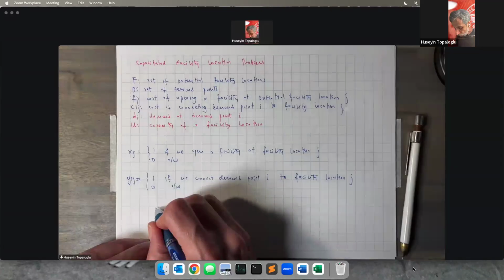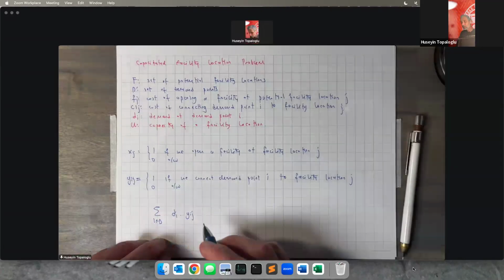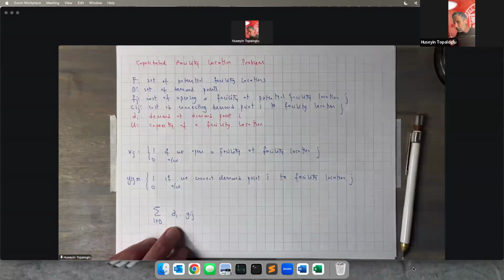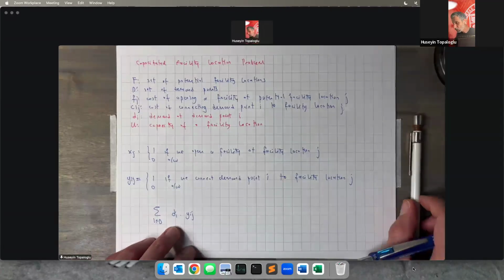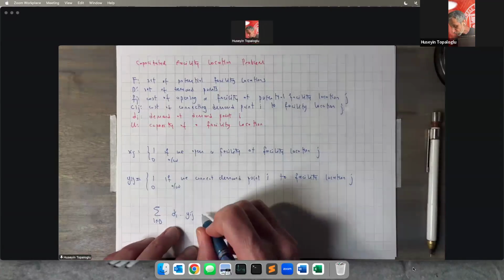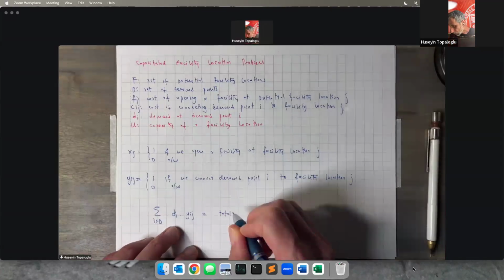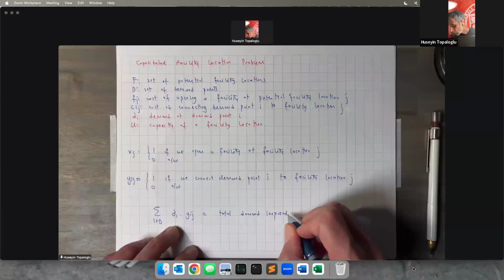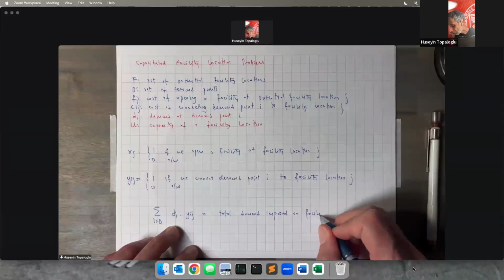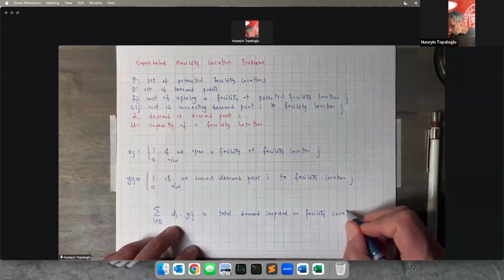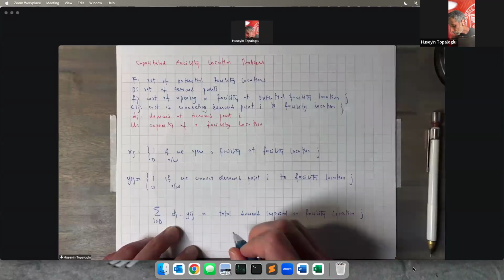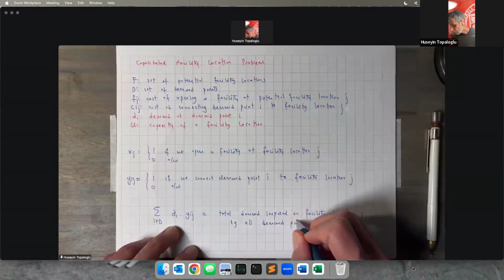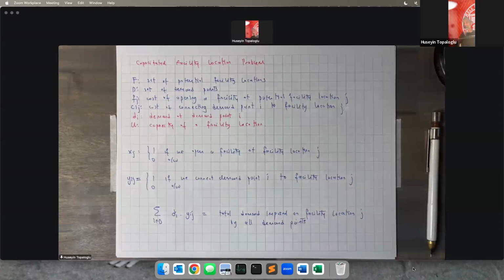So now let's add over all demand points. This sum that we're seeing is now the total load, the total demand imposed on facility location J by all demand points. Good.